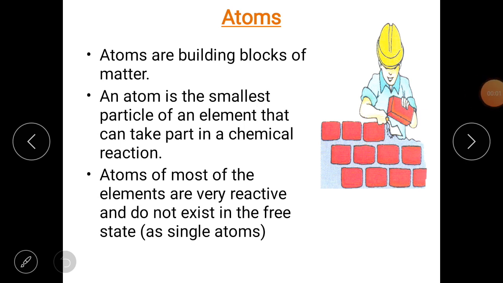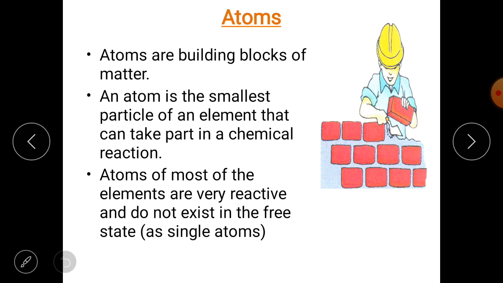Welcome back learners. As you are aware, we are studying chapter 3, Atoms and Molecules, and today we will explore atoms. First of all, it's not a new term for all of us. In Dalton's atomic theory we have studied something about atoms. Dalton was the first person who gave this term atom and introduced it to all.